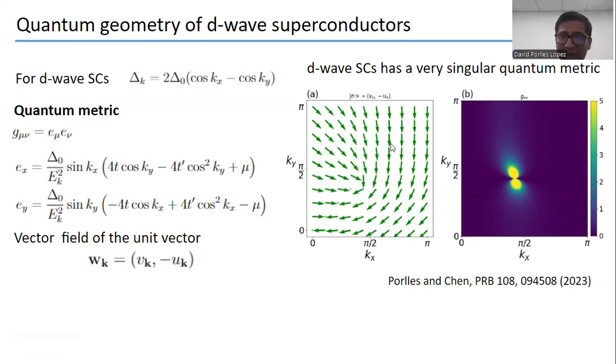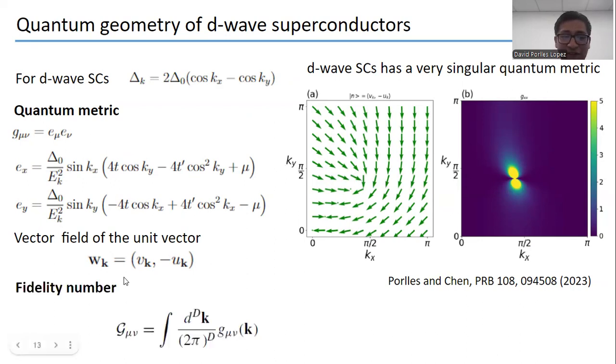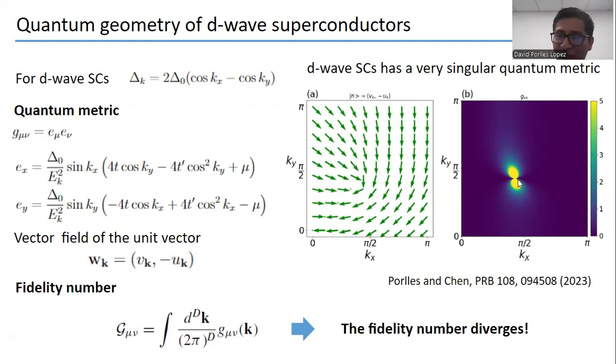After that, we also studied the fidelity number, and we can see that the fidelity number diverges because of the singular behavior of the quantum metric. So for this kind of superconductor, the D-wave superconductor, we can't establish a relationship between these quantum geometrical properties and the electromagnetic response because of the singular behavior of this quantum metric.